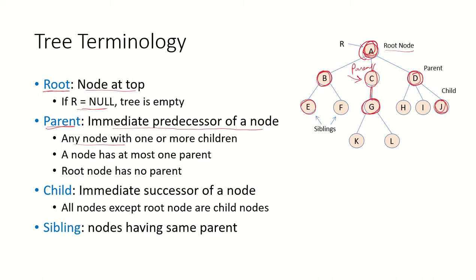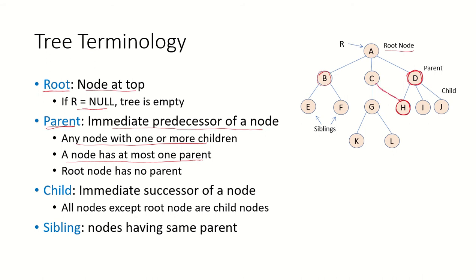And any node with one or more children will be called a parent. So if any node B is having children, it will be a parent. A node can have at most one parent. So any node in the tree, say for example H, the parent of H is D. So any node can have only one parent. A node cannot have two parents.